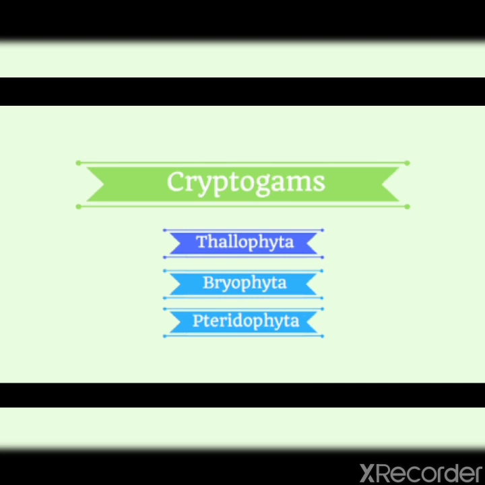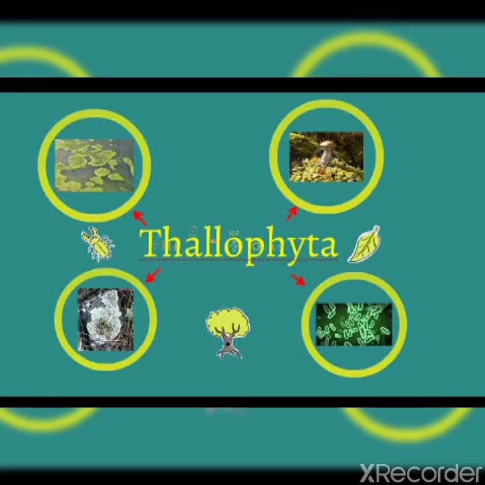Cryptogams are further divided into three groups: Thallophyta, Bryophyta, and Pteridophyta. Thallophyta are plants that are usually microscopic, means they are very minute in structure, and in which the body is not clearly divided into roots, stems or leaves.